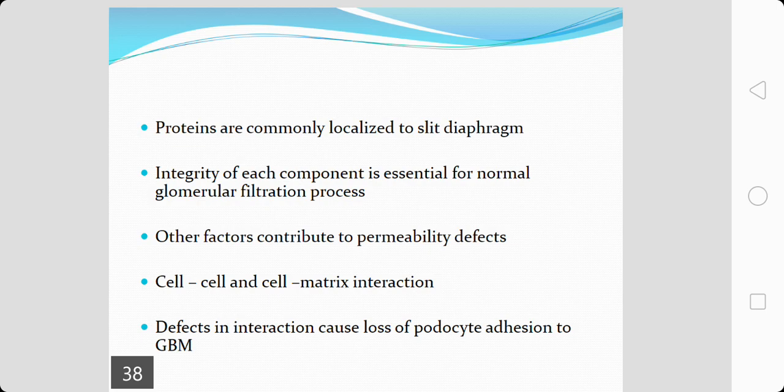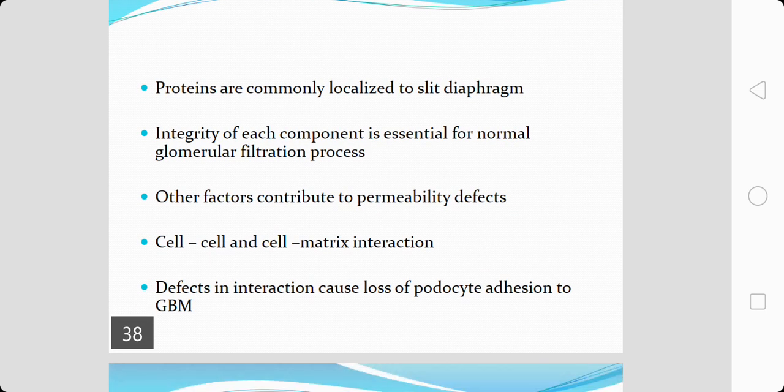There are other factors which contribute to the permeability defects in glomeruli, secondary to a complex interplay between the cell and the cell, and the cell and the matrix. If there is any alteration in cell to cell interaction and cell matrix interactions, that also can cause a permeability defect.